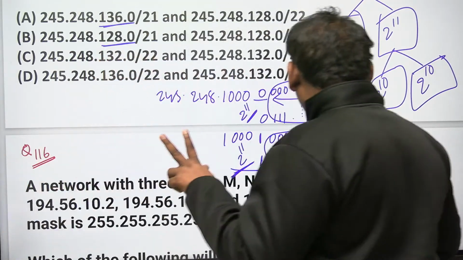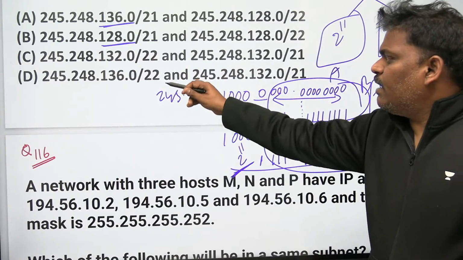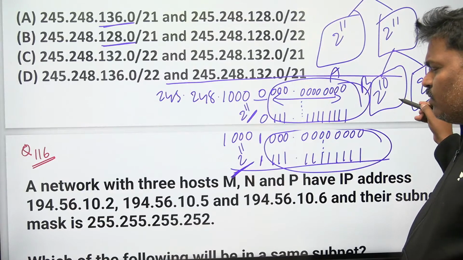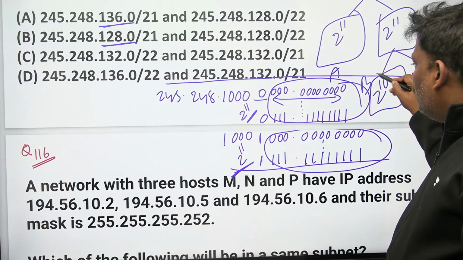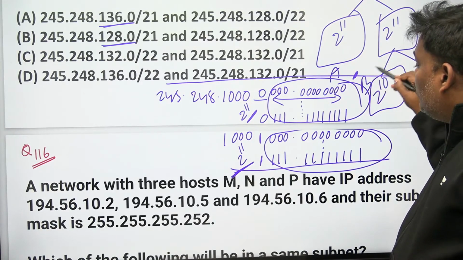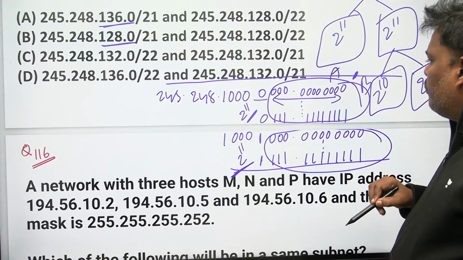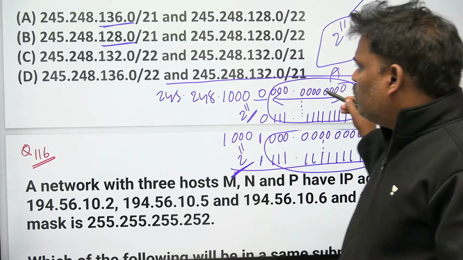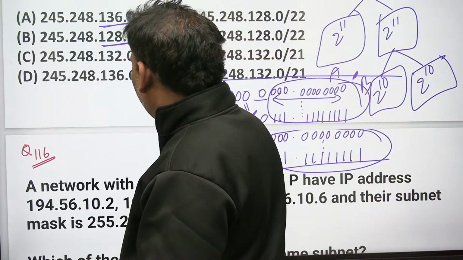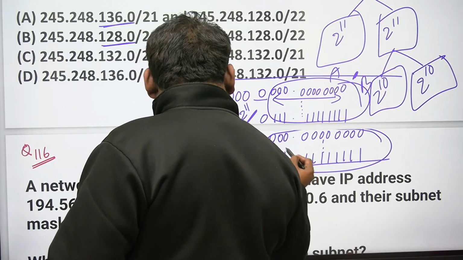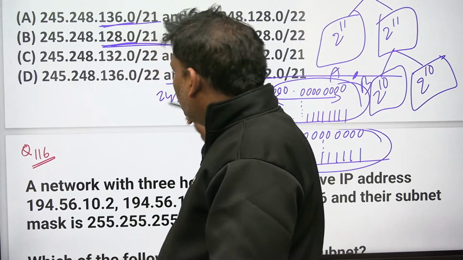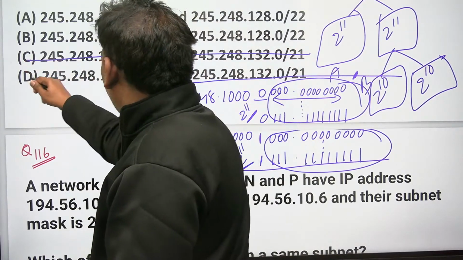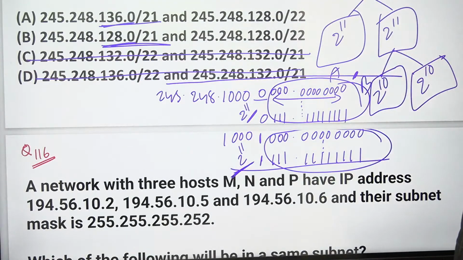That's okay. But let me ask you one small thing now. In this area, for host purpose how many bits? 11. Out of 32, remove 11. How many? 21. Suppose you follow this one, 128.0 slash 21, or if you follow this one, 136.0 slash 21. Either this will be the answer or that, so the answer is either A or B.